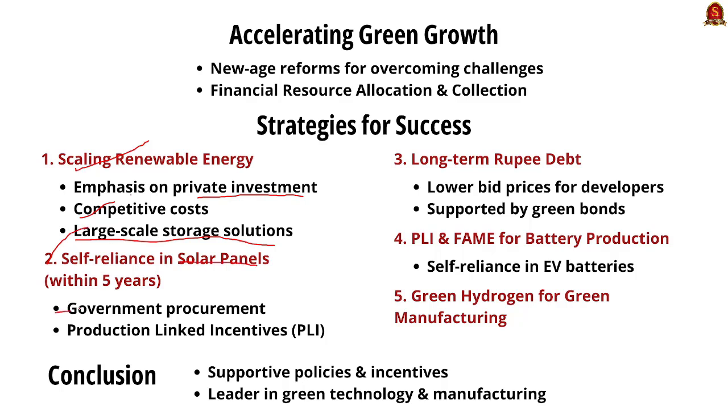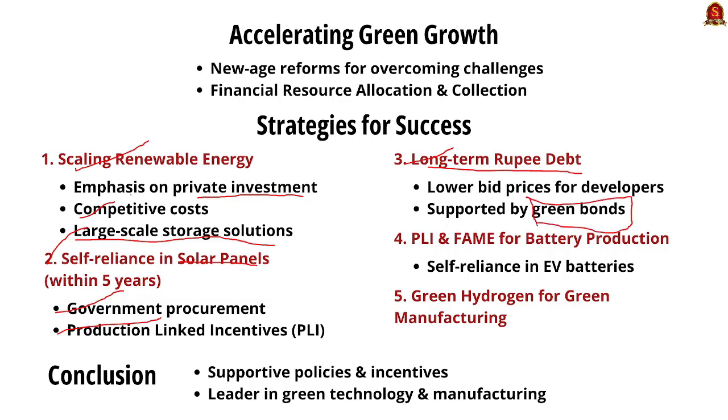In this regard, government procurement has been a first priority in this scheme. The second one is production linked incentive, which highly aids in India's transition to self-reliance, that is Atmanirbhar Bharat. The third one is long-term rupee debt. It enables lower rate prices for the developers supported by green bonds.